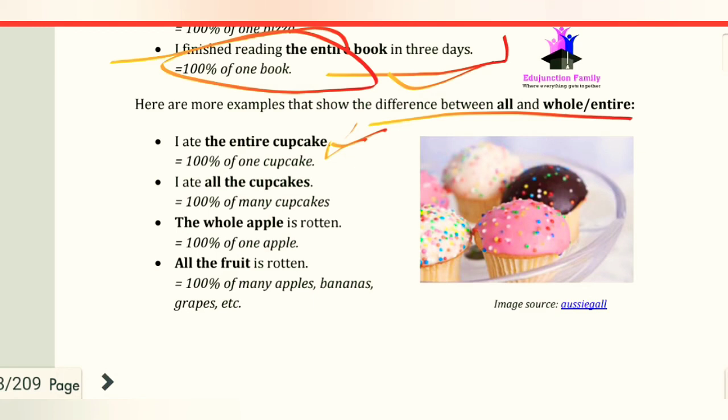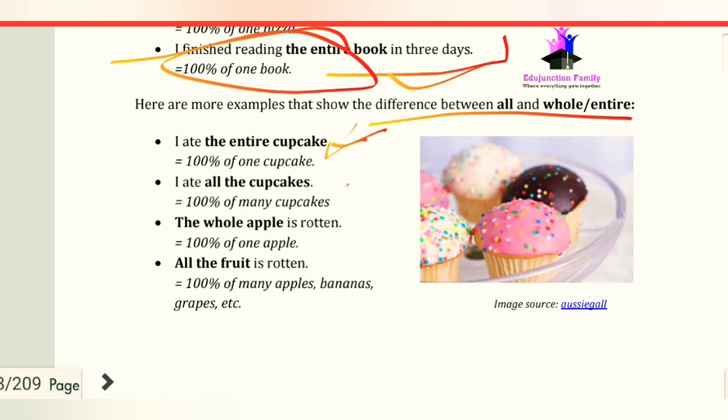Now we have the sentence: I ate all the cupcakes. It means 100% of many cupcakes, because we use all the cupcakes here.